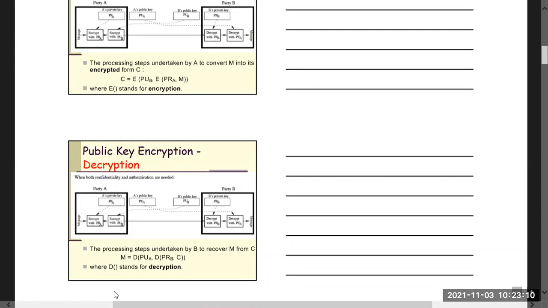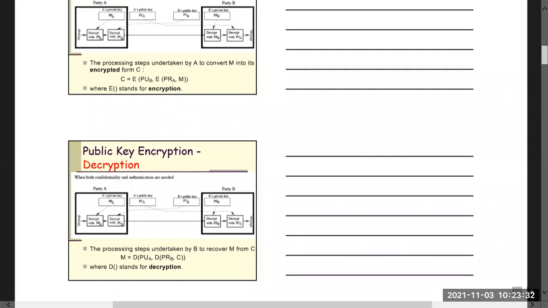First, it will decrypt using the private key of B for the confidentiality purpose, and then for the authentication purpose, it will decrypt using the public key of A.